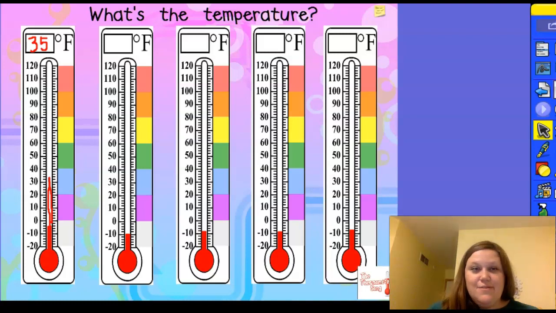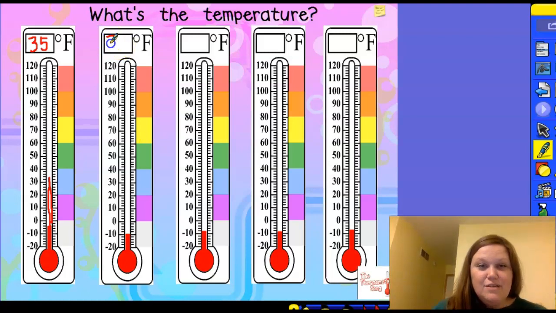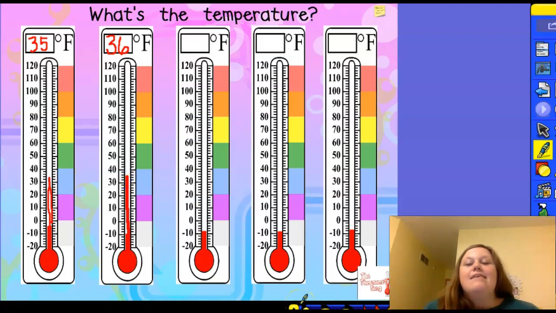All right, it is going to be another mid-30s degree day today. I cannot believe it, but I think the high is supposed to be 36, very similar to what it was yesterday. 36, 3 groups of 10 and 6 extra ones. And we will draw that all the way up past 0, 10, 20, 30, 32, 34, 36. Oh, still another cold spring day in Minnesota, isn't it?